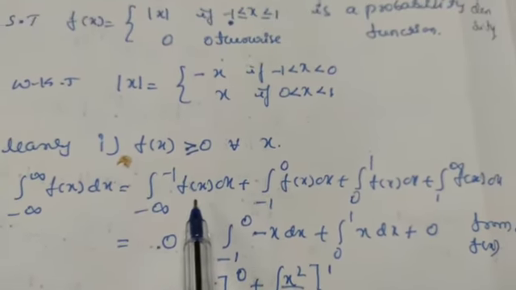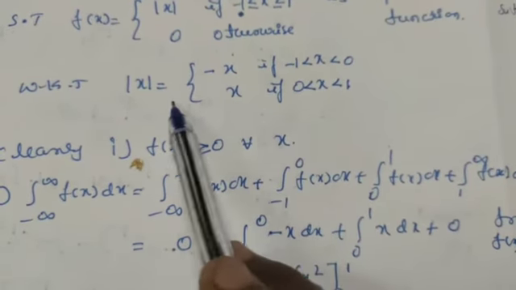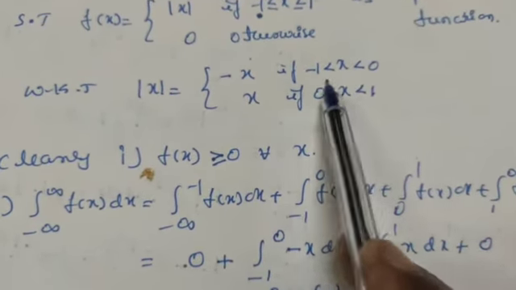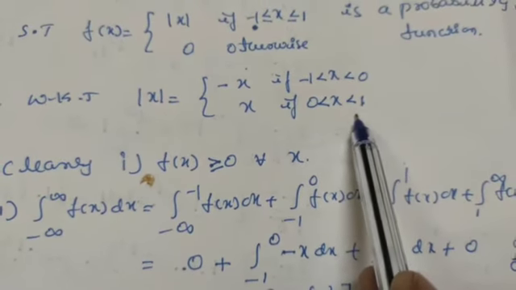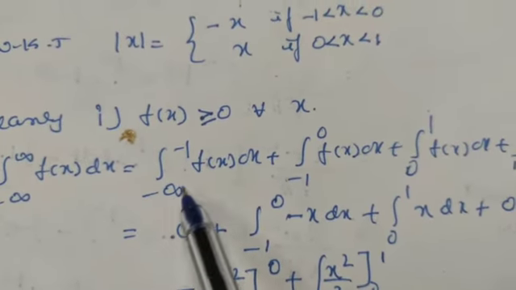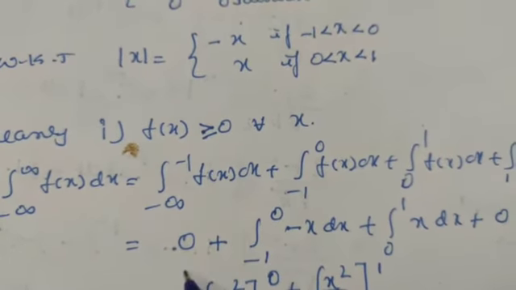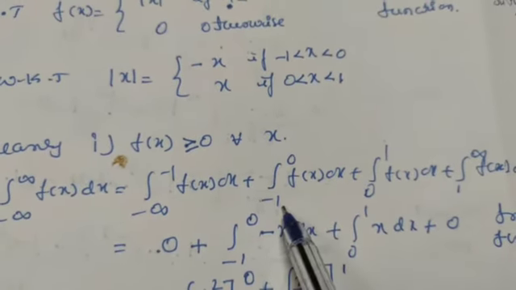Again from the definition we can say that here its value is mod x, which is minus x when x is in between minus 1 and 0, and it is positive x when x is in between 0 and 1. In all other cases its value is 0. So in this interval minus infinity to minus 1, f of x is 0, you have to take this one as 0. Then plus minus 1 to 0.